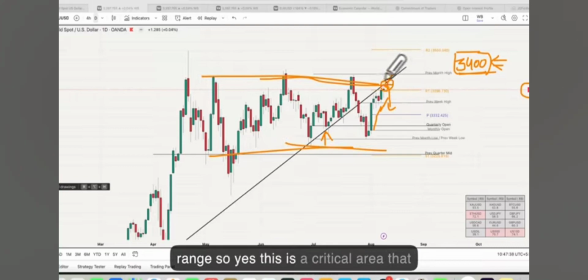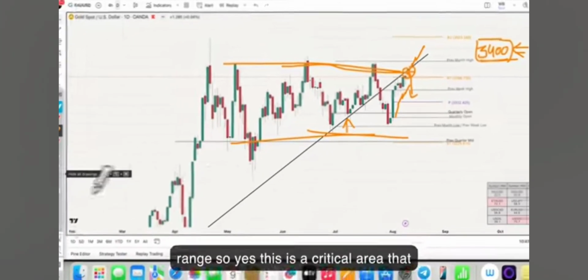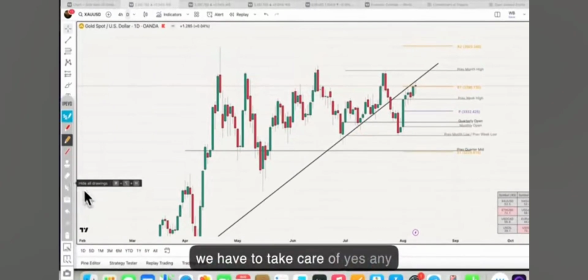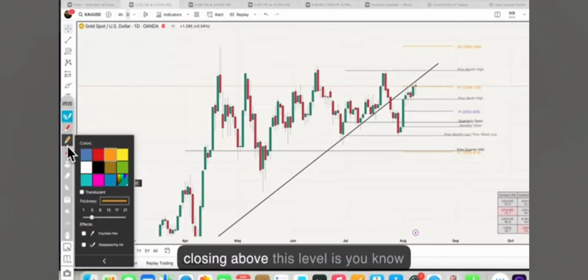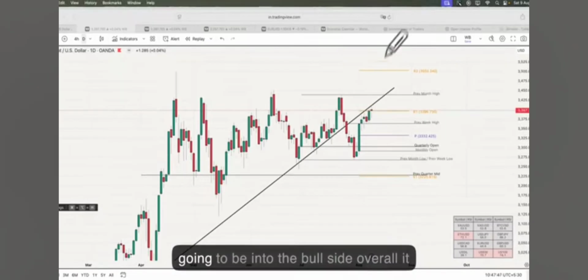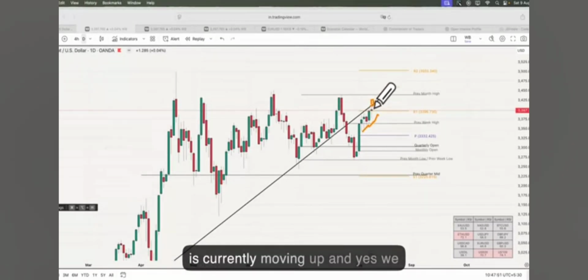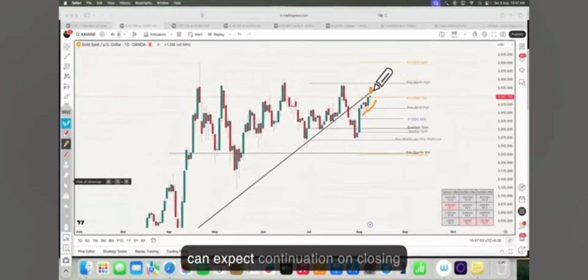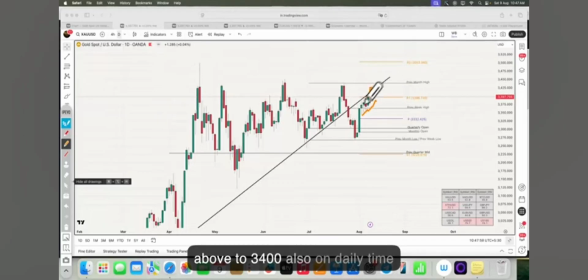So yes, this is a critical area that we have to take care of. Any closing above this level is going to be on the bull side. Overall it is currently moving up, and we can expect continuation on a close above 3400.